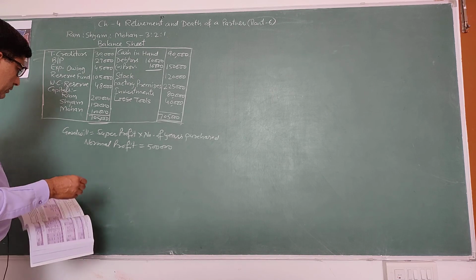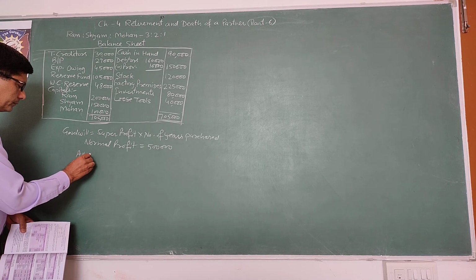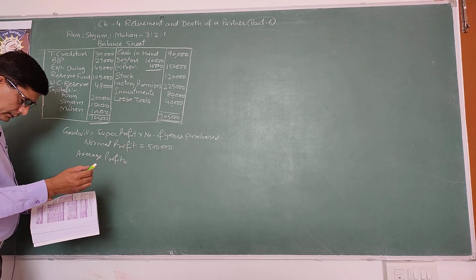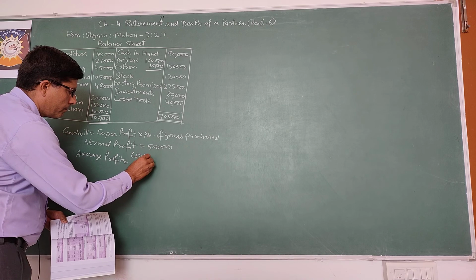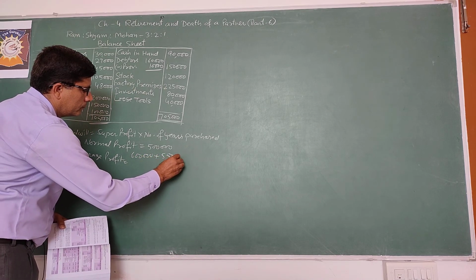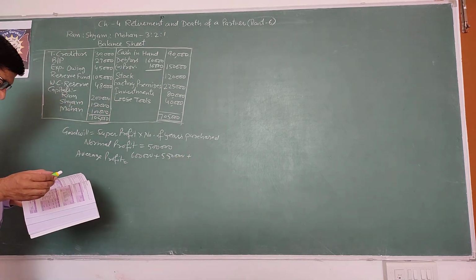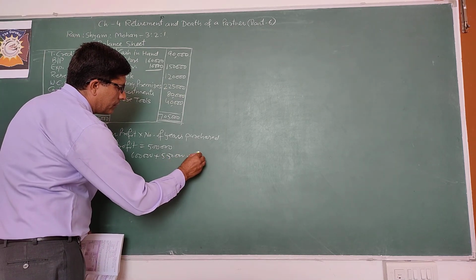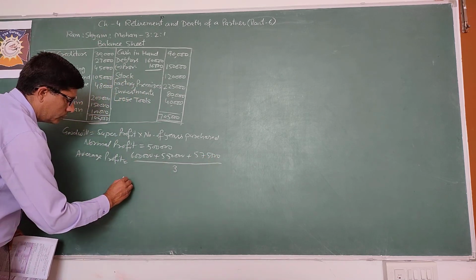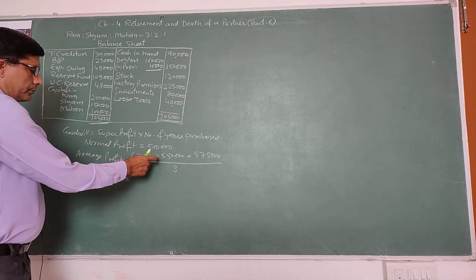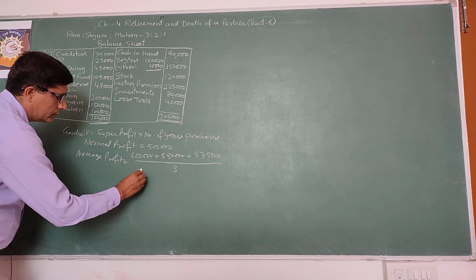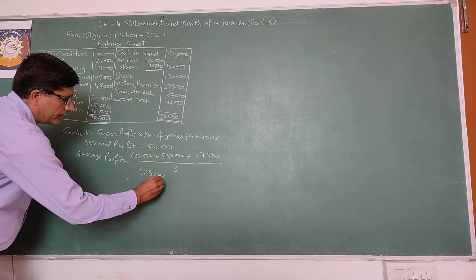Profit for 16 is 6 lakh, plus 5,50,000, plus profit for 2018 is 5,75,000, divided by 3. So total: 6 lakh plus 5 lakh 50,000 is 11 lakh 50,000, plus 5,75,000 is 17,25,000, divided by 3.